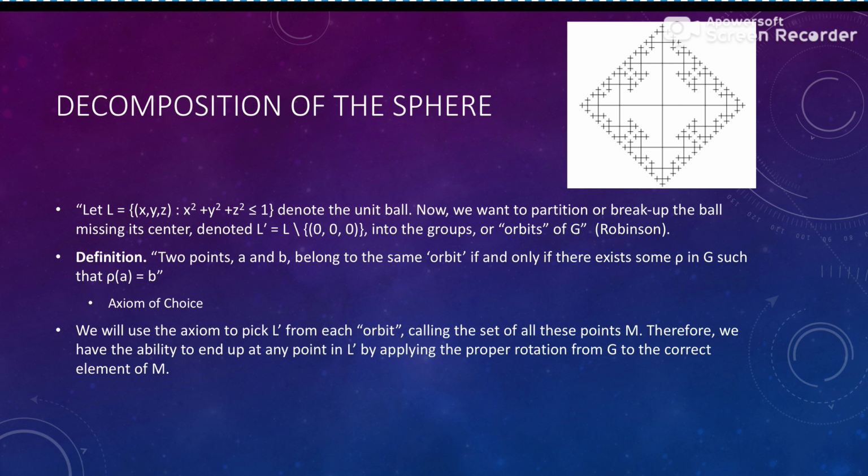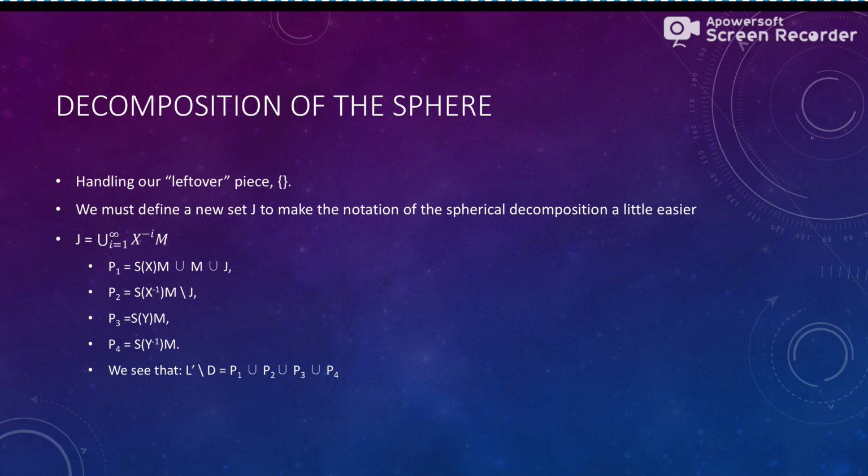So since G is countable, and each point has one axis of rotation, as shown before, with X and Y representing our Z axis, right? The points that lie on D are uncountably many lines, okay? So this is where we kind of have to handle our leftover pieces, or the empty set, right? From before, we kind of just tossed it out and just figured it out with the fractal, where we had the non-empty sets and we just left the empty set out to rearrange the fractals, okay?